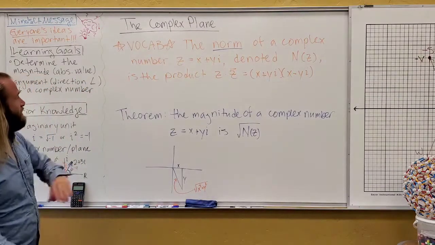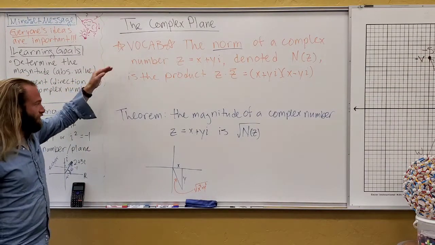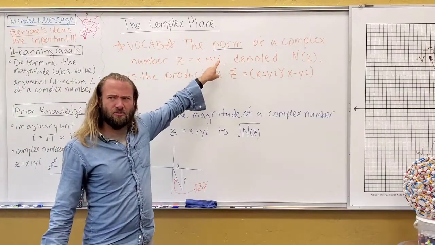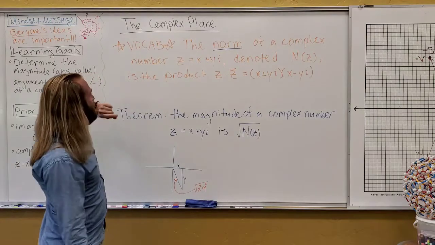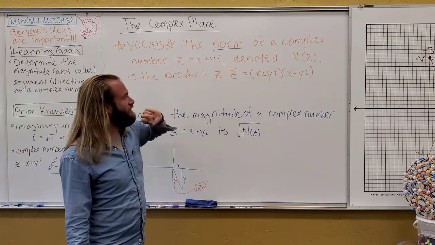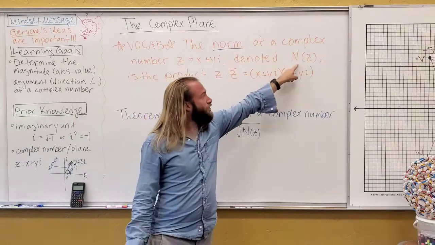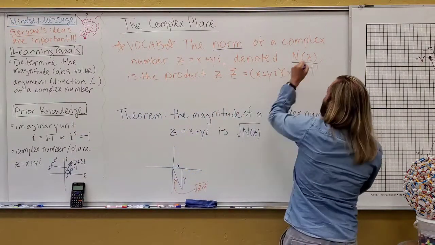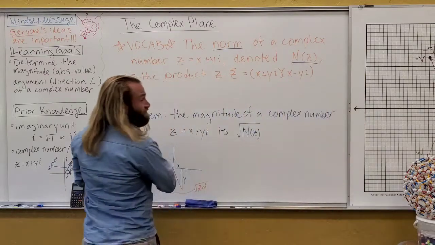The last thing for this lesson is a new vocab word that's important, and a theorem. The norm of a complex number, and this should be brand new to all of us, I think. We'll call this z, x plus yi, so that's our complex number. The norm will be denoted n of z. It's just like a function, and well, it is a function.